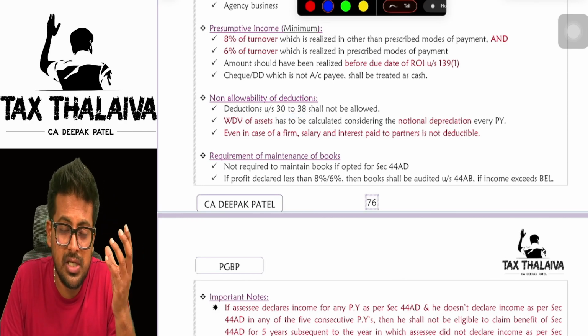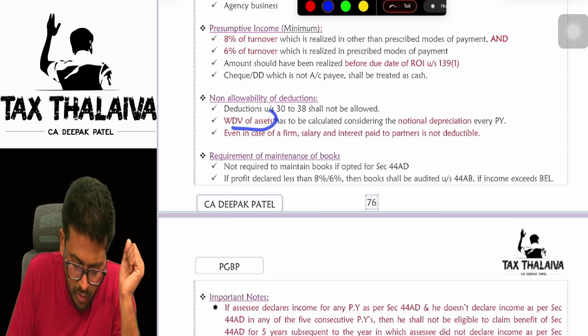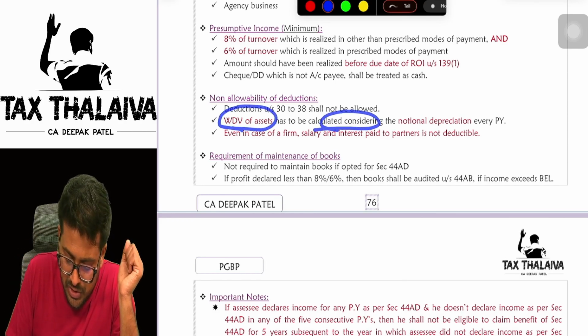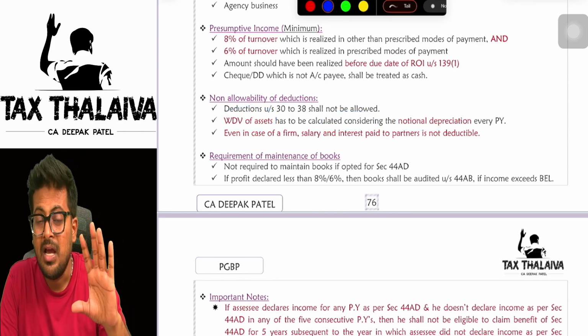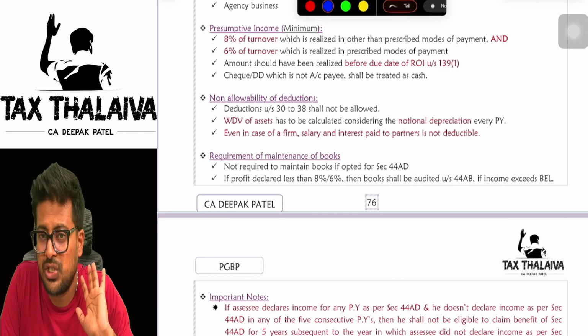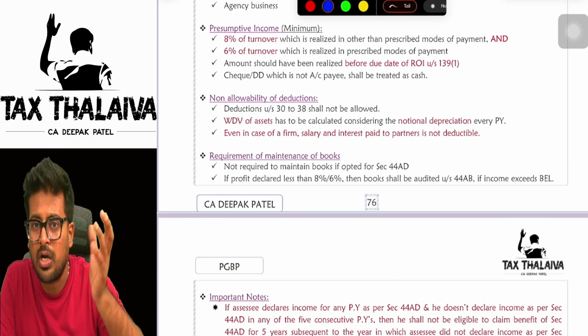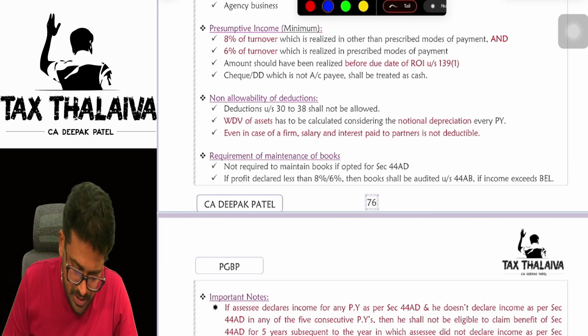Sir, what about the depreciation? Then my asset will not get depreciated? That will be depreciated. WDV of asset has to be calculated considering the notional depreciation. Means for calculating your PGBP income, you will not claim any depreciation under section 32. But in order to reduce the block, you will calculate notional depreciation.